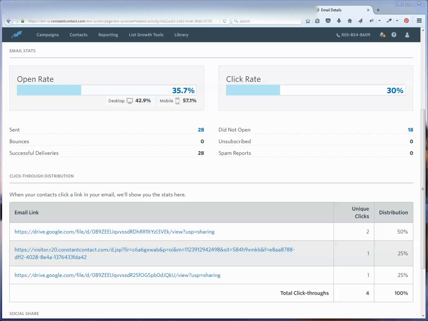So this is a campaign that I sent fairly recently. I sent it to 28 people, 18 haven't opened yet. So I hope that this click rate and open rate goes up because it included some links to some slides that people had asked for.